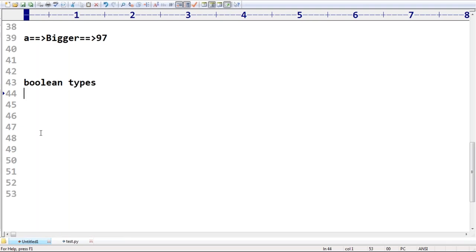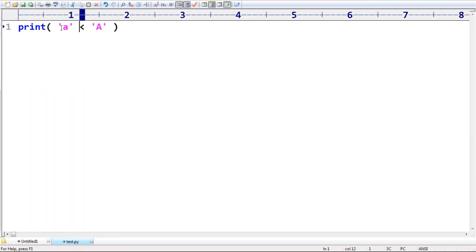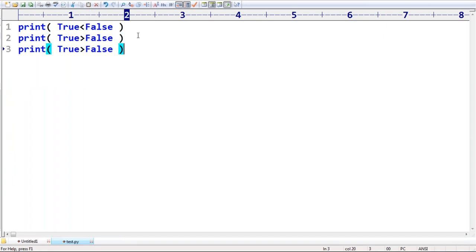If it is Boolean, how is it going to behave, sir? Very simple. True less than false. Are you getting it? True less than false is False. Similarly, here true greater than false. Next, 10 greater than false. Observe that.